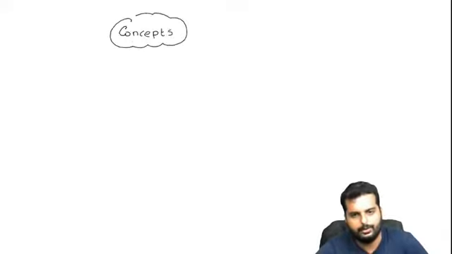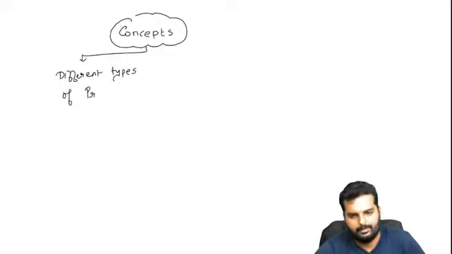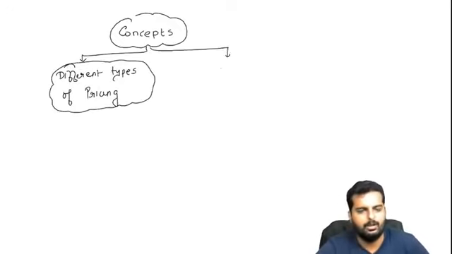Alright friends, let's start with the concepts now. I'll give you an overview of the concepts that we are going to learn over here. Okay. Mainly, this chapter is all about different types of pricing, and it is also about profit maximization using a linear equation.